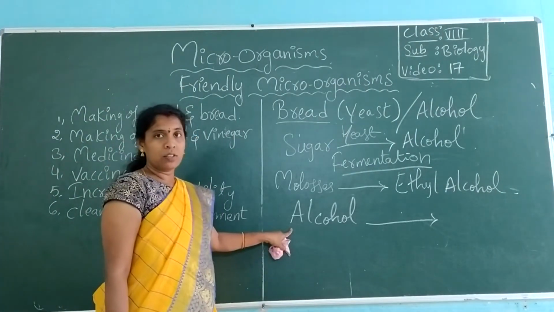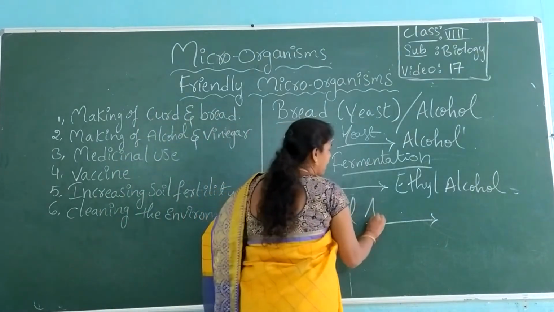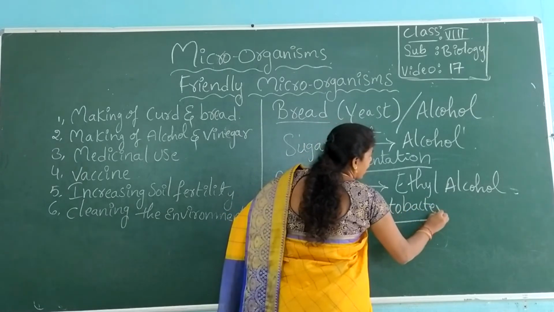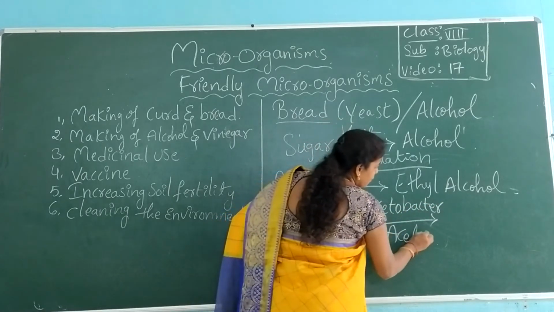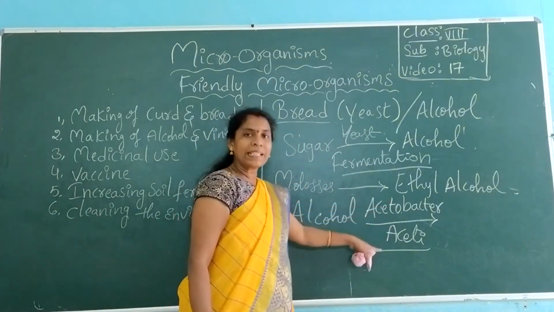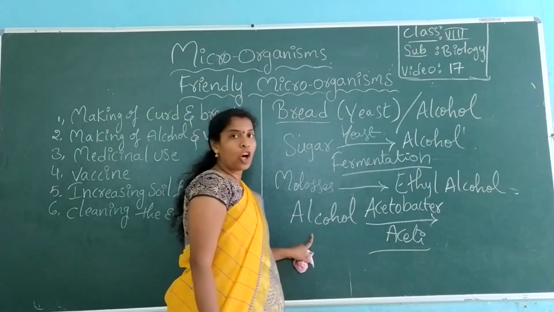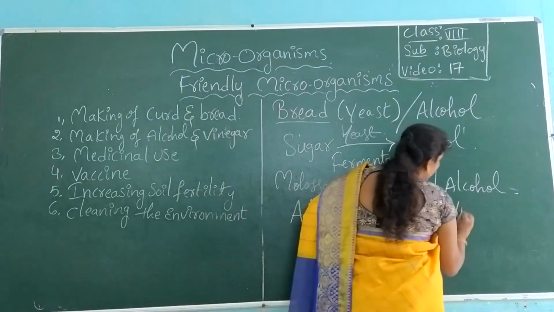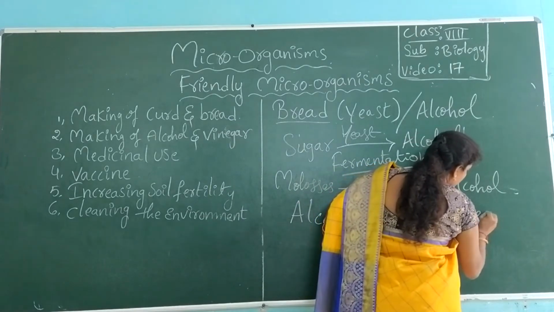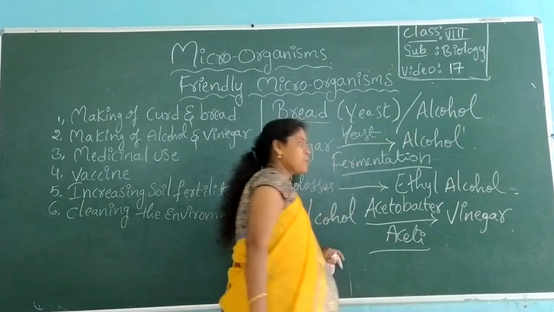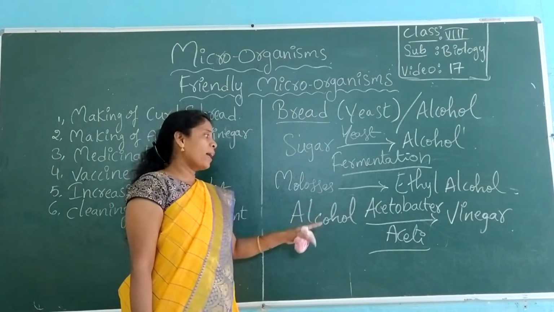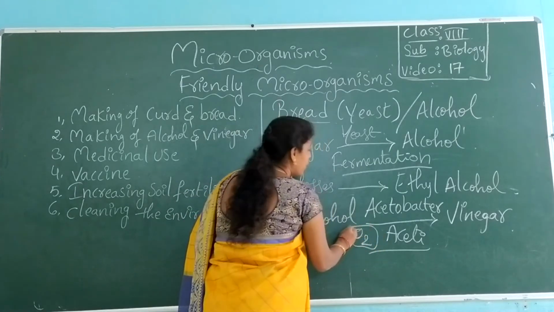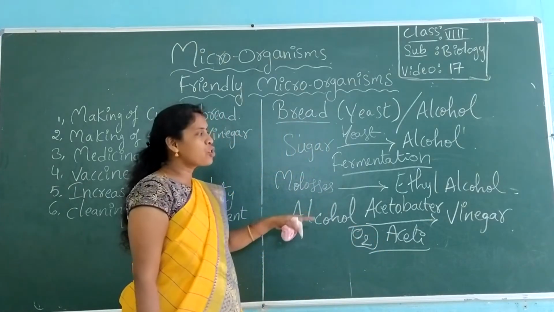So when you add a bacteria called Acetobacter aceti to alcohol, the alcohol converts into vinegar. Here also respiration takes place when Acetobacter aceti is respiring. It takes oxygen, right? In the presence of this oxygen, the alcohol converts into vinegar.